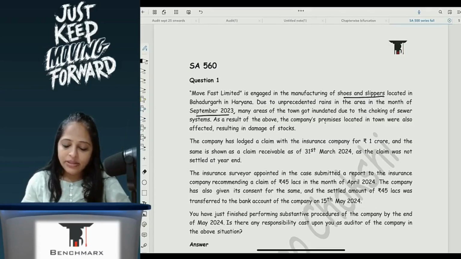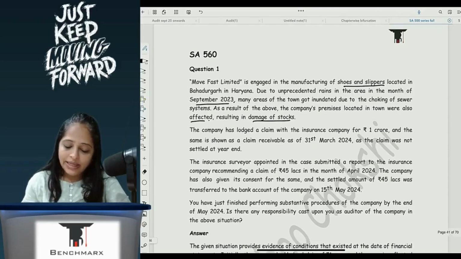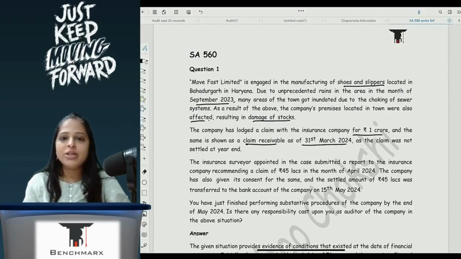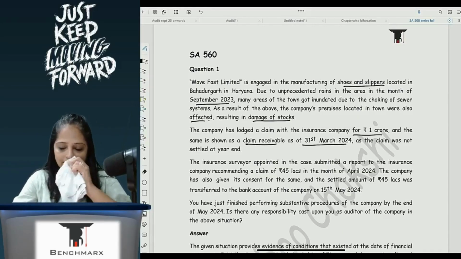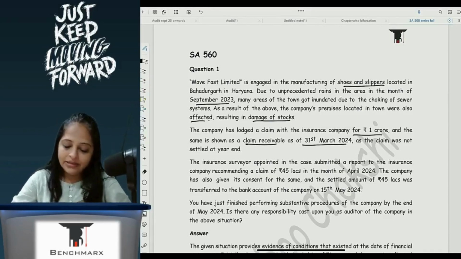As a result, the company premises located in town were also affected, resulting in damage of stocks. The company has lodged a claim with the insurance company for 1 CR, and the same is shown as claim receivable as on 31st March 2024. So this is my date of FS.